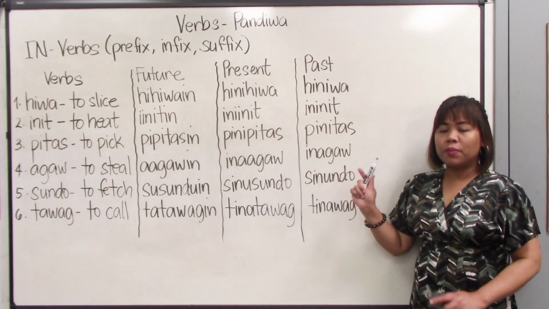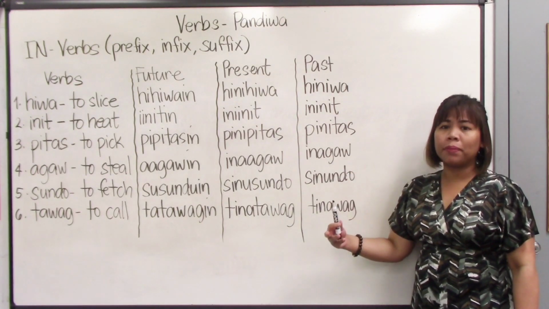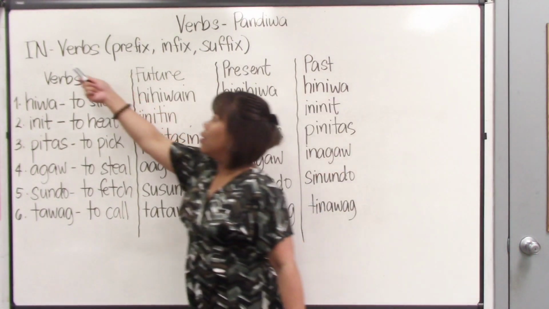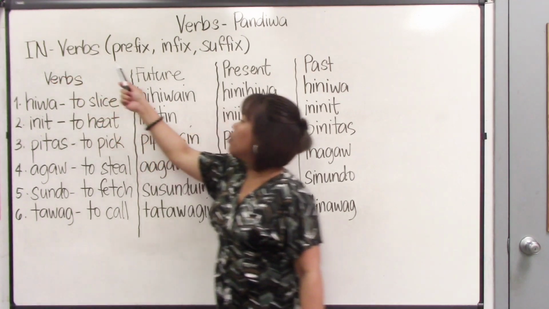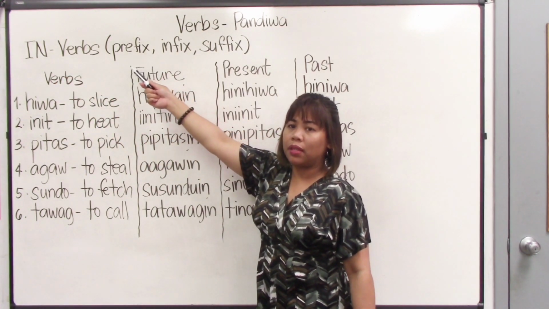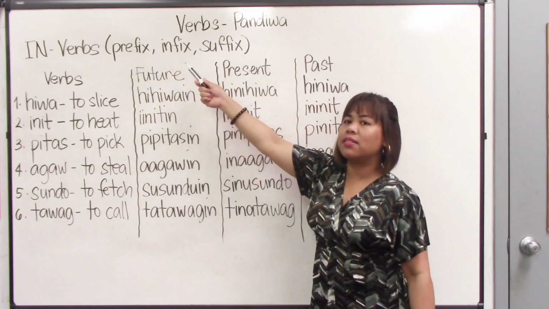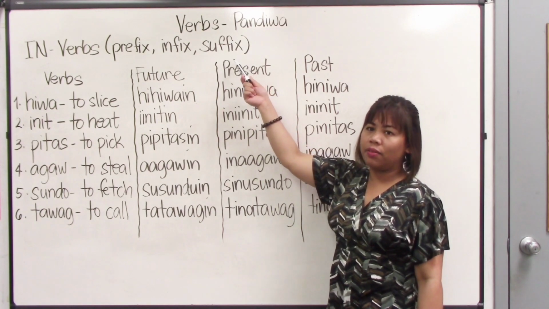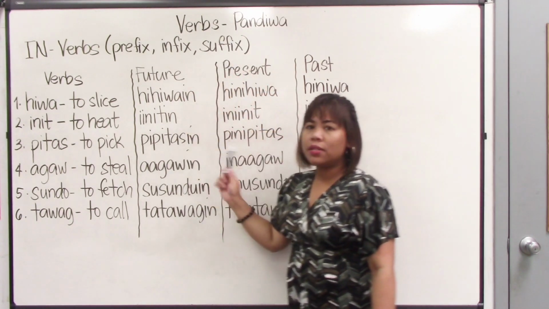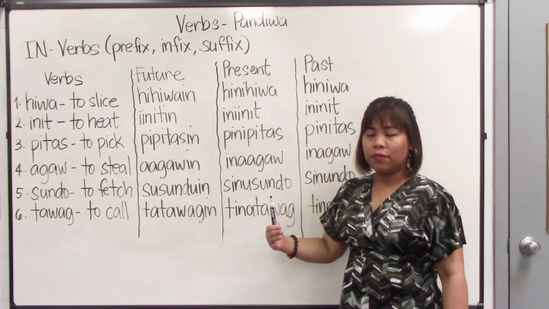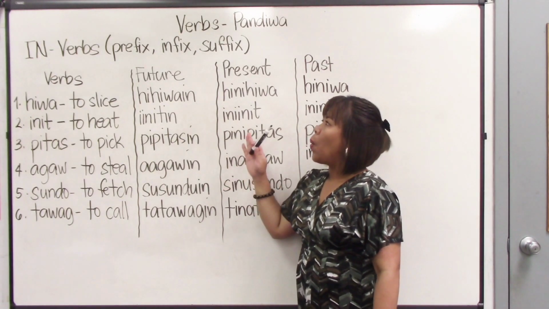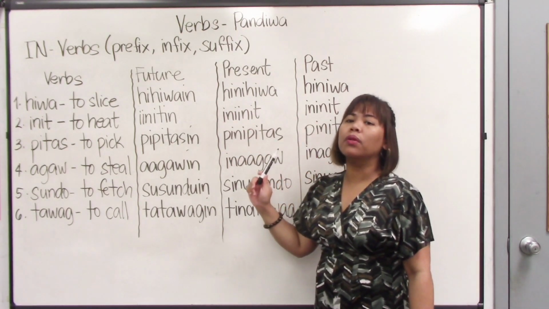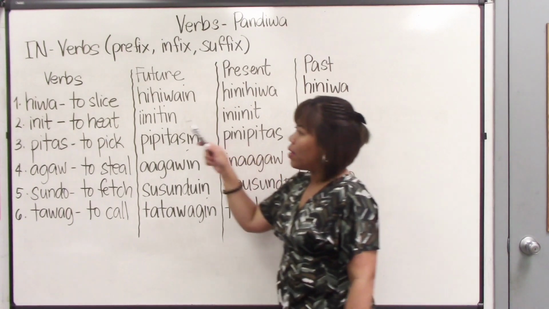This last group of verbs here is probably the most complicated among all other groups of verbs because, as you can see, the affix in could be a prefix, or be found in the middle, an infix, in between the letters of the word, or it could be at the end of the word. It could be a suffix. So what we need to do so that it would be less confusing, we would need to locate our in in each tense of the verb so that we would know the rule as to where to put it. So let's start with the first one.